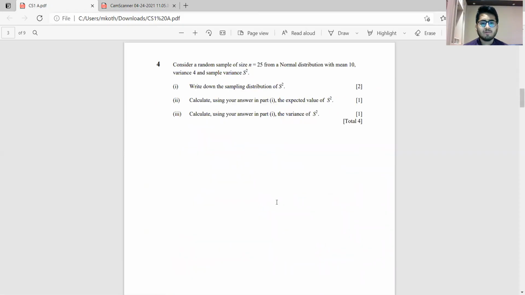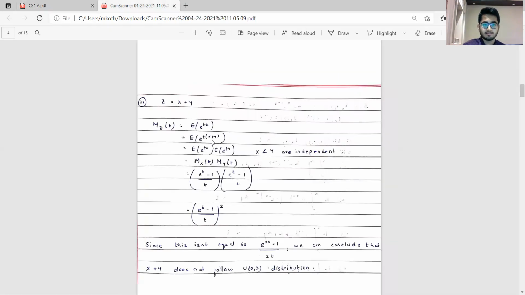Next, question 4. We have been given a sample size of 25. We have a normal distribution with mean 10, variance 4, and the sample variance is denoted by S square. We need the sampling distribution of S square, and from there the expected value and variance. Again, 4 marks, pretty much direct.